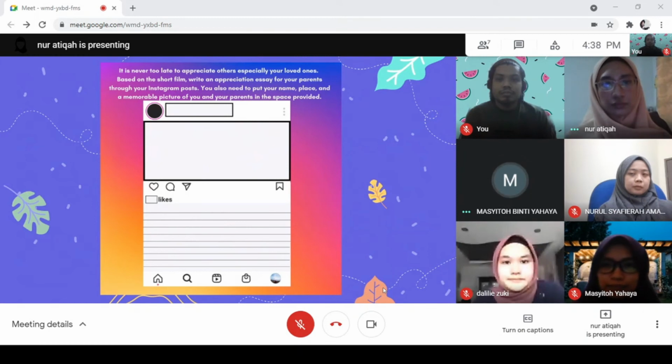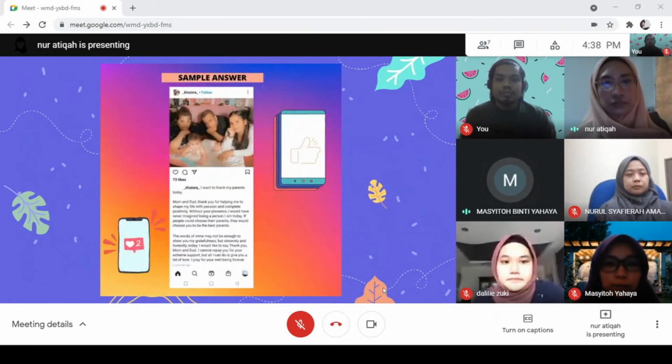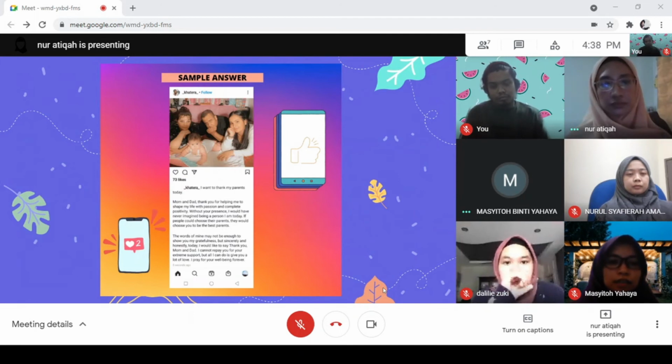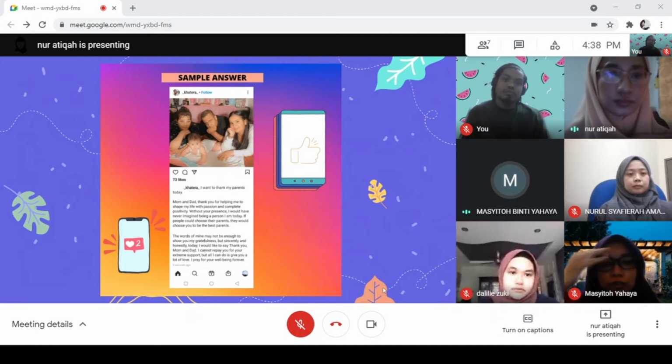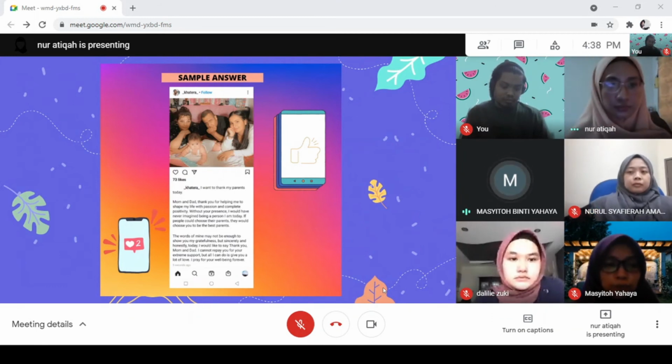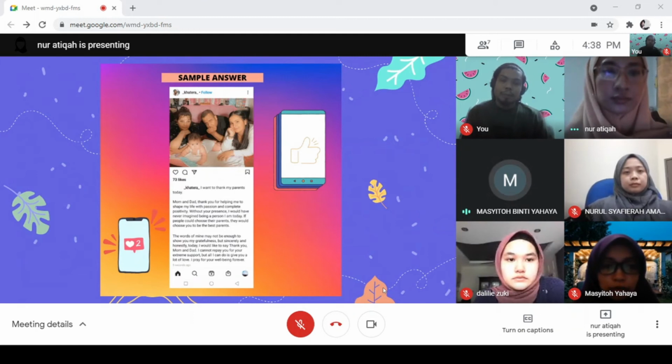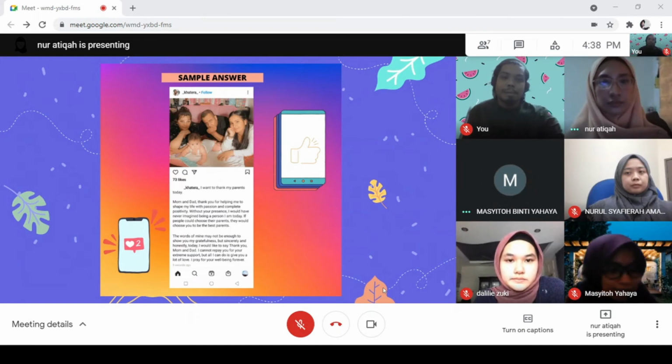Next slide. We also included one sample answer for the students. The sample answer will act as a guide for them to complete this task sheet. With this task sheet, students can relate it to their real life experience and appreciate their parents as they write their letter. Hence, for this activity, students will put themselves in the shoes of the daughter character, who is characterized as a daughter who really loves and appreciates her parents. Last, and next.